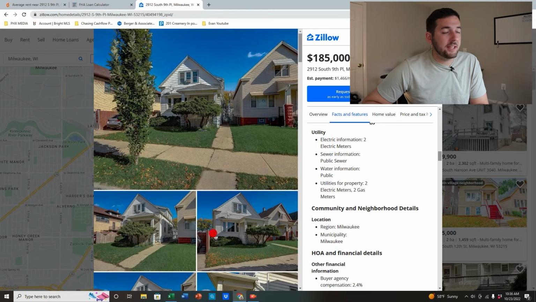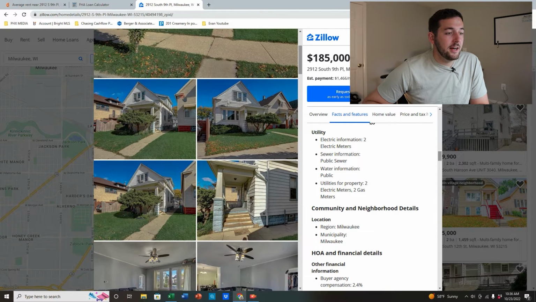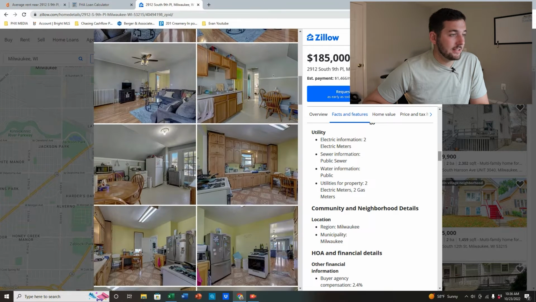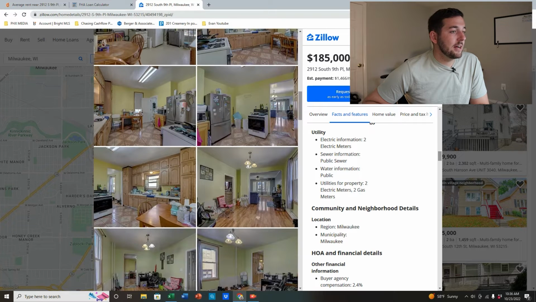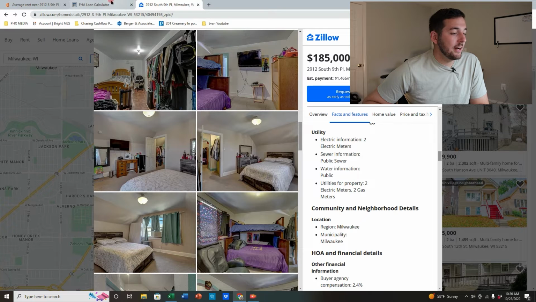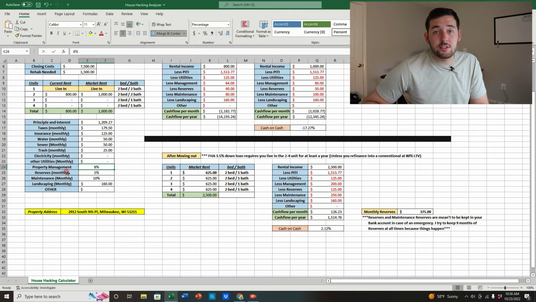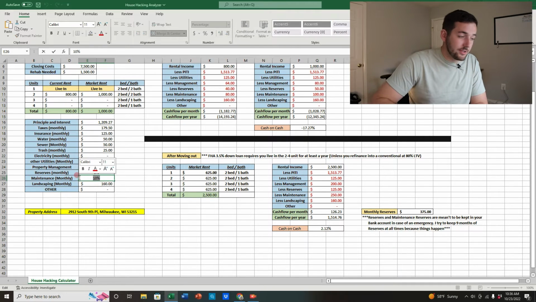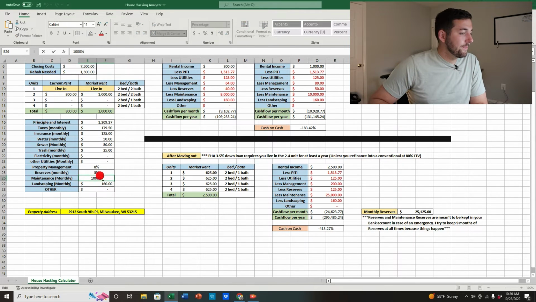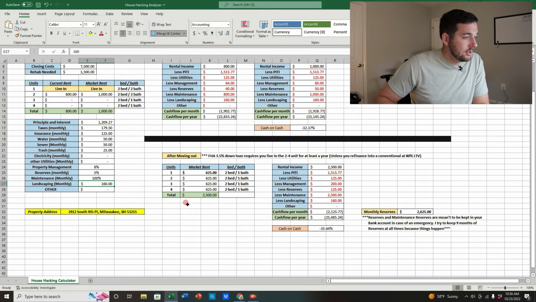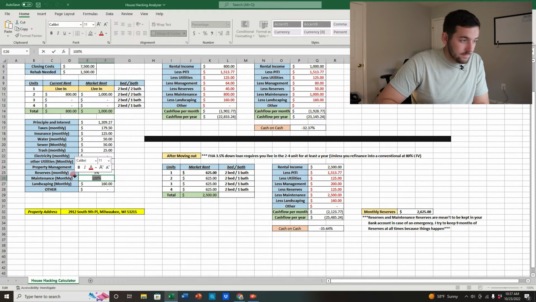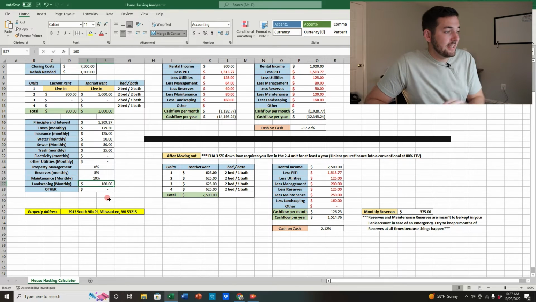Reserves, just looking at this property, I'd do case by case. Just looking at this, yes, it's in good condition. I like being conservative, as I've said that word about 30 times so far. So I like being conservative. In this situation, I'm probably going to keep the reserves per month at 5% of the monthly income. And the maintenance, I'm probably going to put at 5% too. So 10% total, sorry, not 500. 10%, oh my gosh, what am I doing? All right, keep that at 10%.